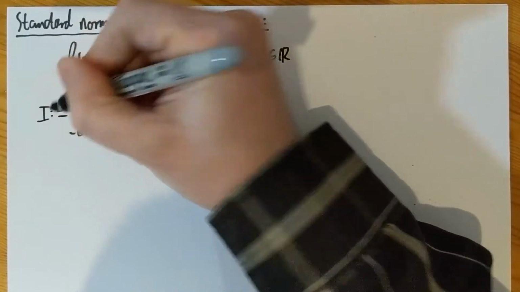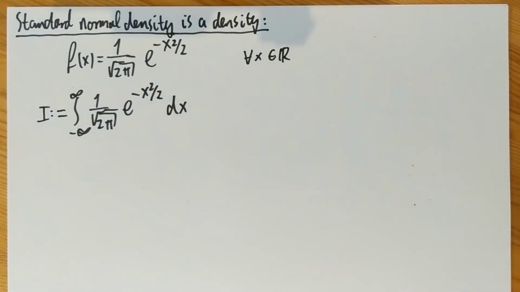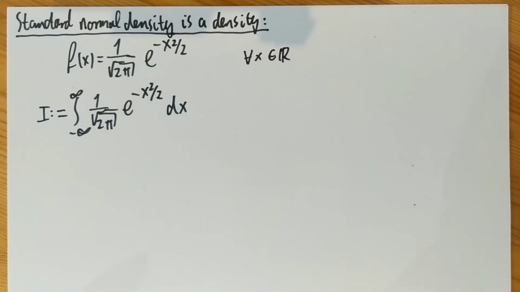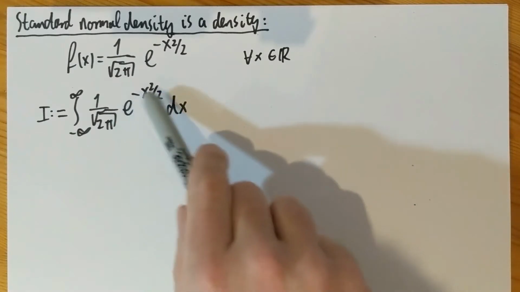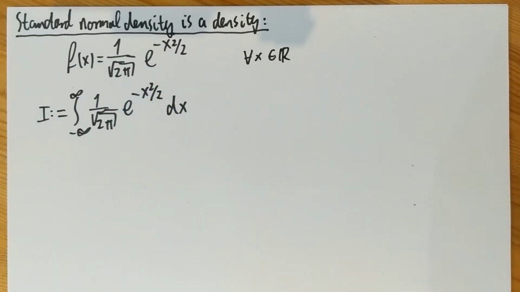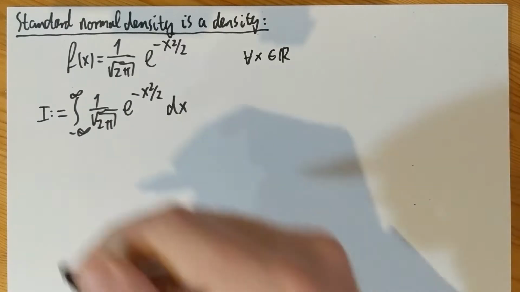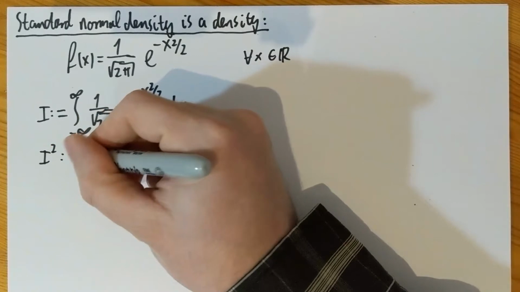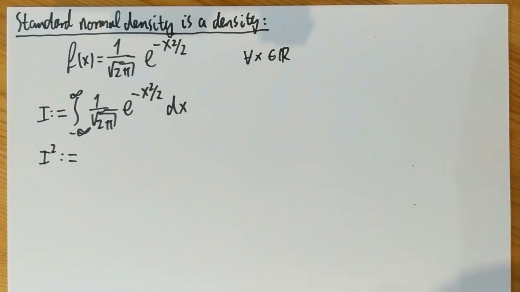So I'm going to call this integral I, and I notice that there is no analytic closed formula for a function which differentiates to e to the minus x squared over 2, and therefore this integral is not given a priori in closed form. But there is a nice trick which can help me, and that's considering I squared instead of I.